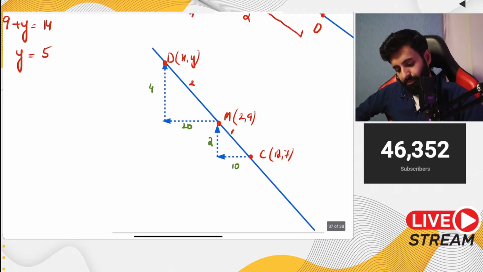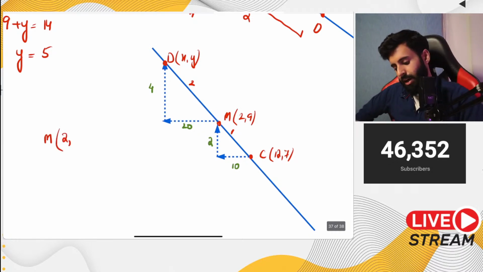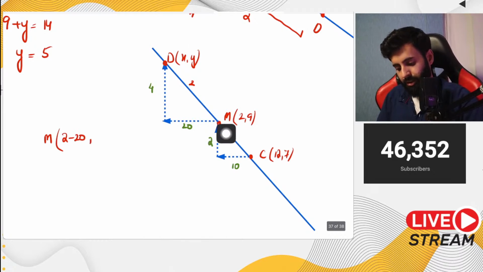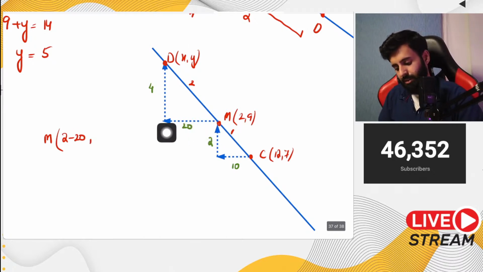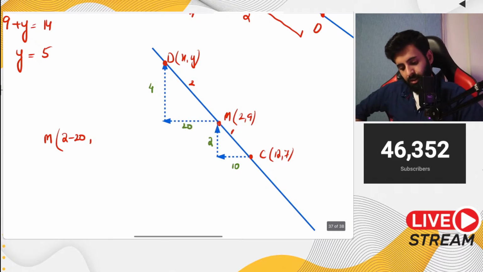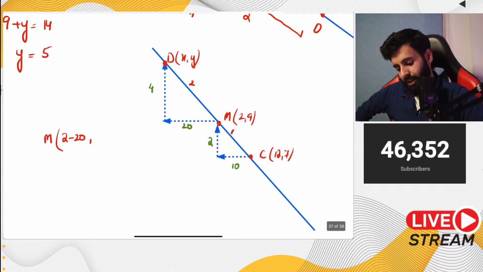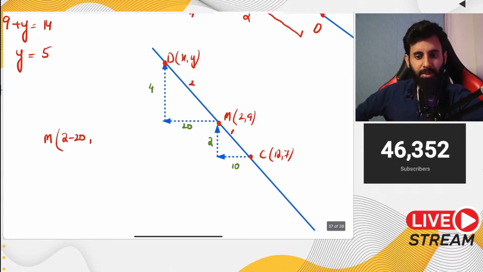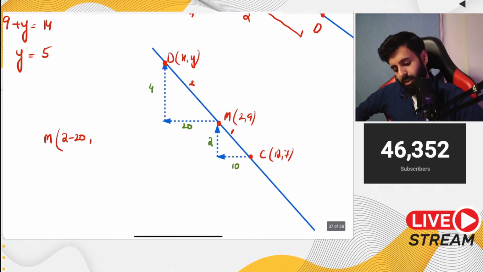We have M. Now if the x coordinate of M is 2 and you move 20 units towards the left, okay, so what would you do? You would subtract 20 from the x coordinate. Okay, so here is M, the x coordinate is 2. If you move 20 units towards the left, that means you take away 20 from x, so 2 minus 20. And then just like that, if you're at 9 and you move 4 units up, so moving 4 units up from 9 means what? Means that you're going to add something, and what are you going to add? You're going to add 4, so 9 plus 4.